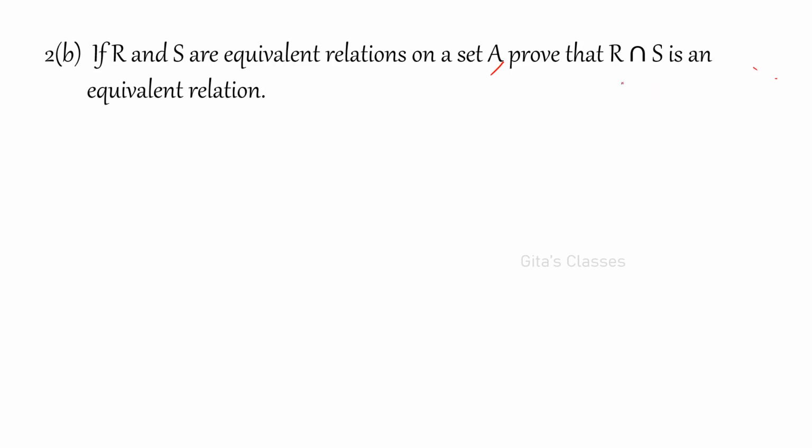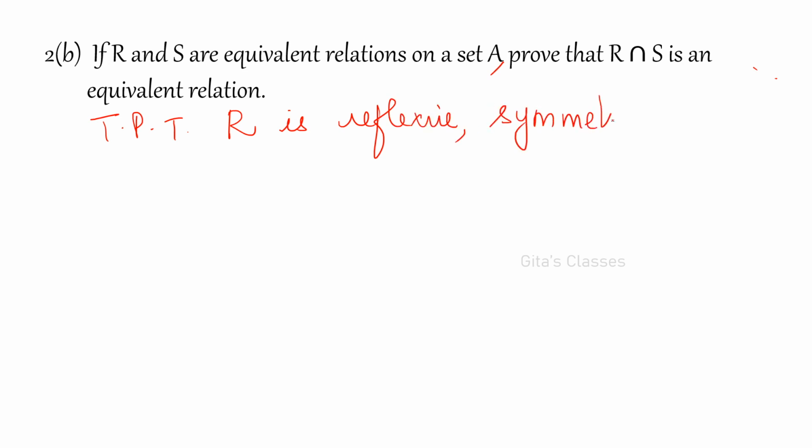To prove that, you can write like this. To prove that R is reflexive, symmetric and transitive, we must show R intersection S is reflexive, symmetric and transitive. So first, we should know when we say R intersection S. I'll give you that definition first.